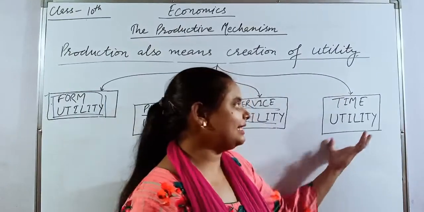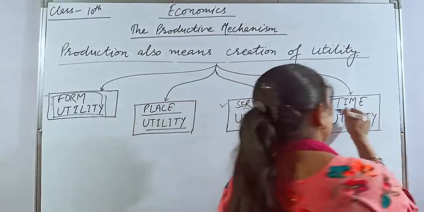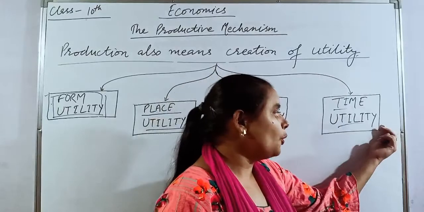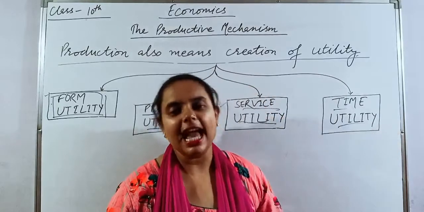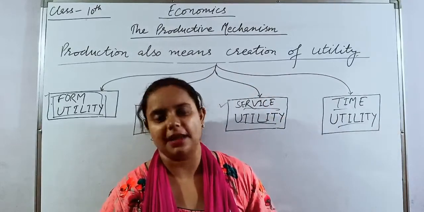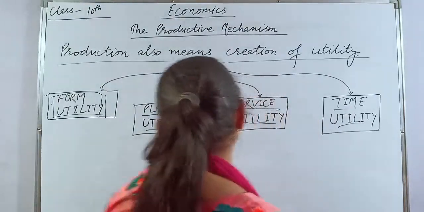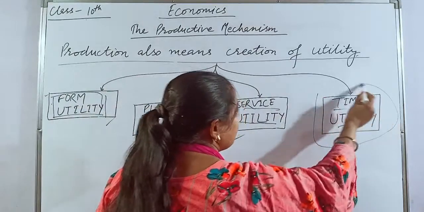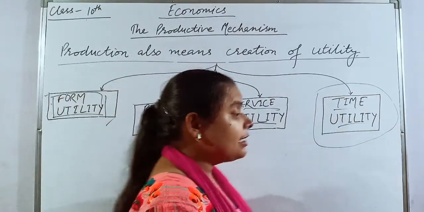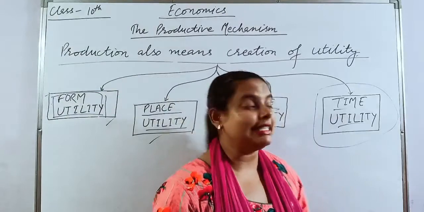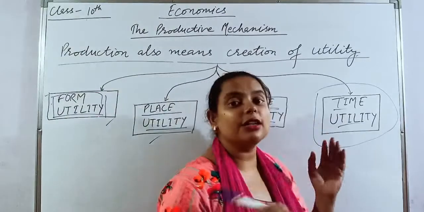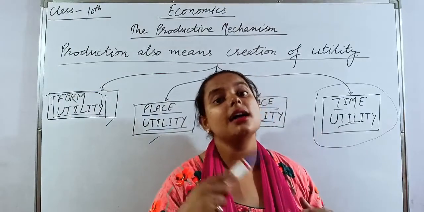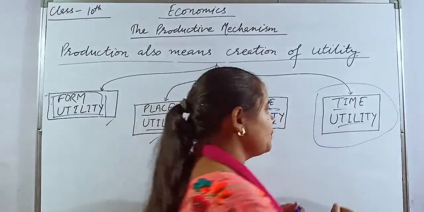The last utility is time utility. Utility can also be created by holding stock at one time period and releasing that stock at another time period. First we have seen form utility, place utility, service utility. Now we will see what time utility is. Time utility can be created by holding a stock of goods at one time period and releasing the same in another time period. For example,